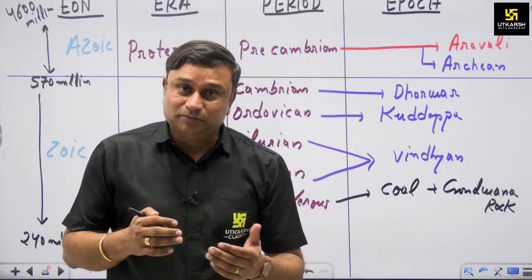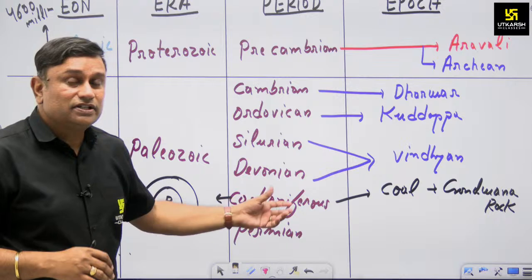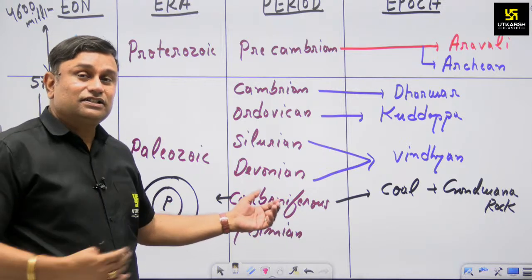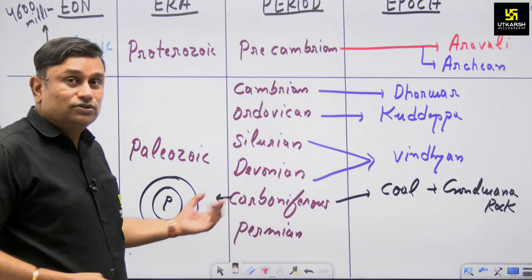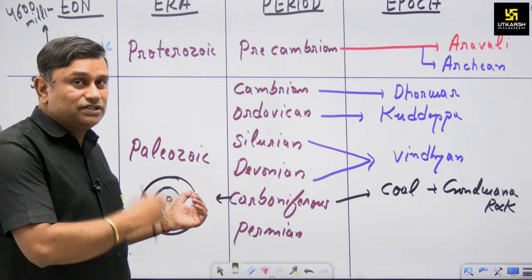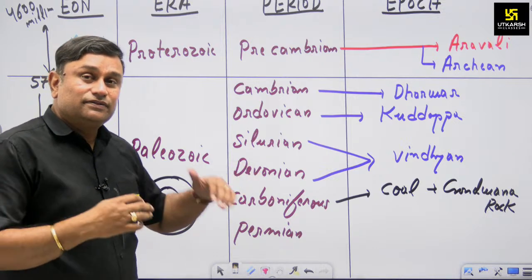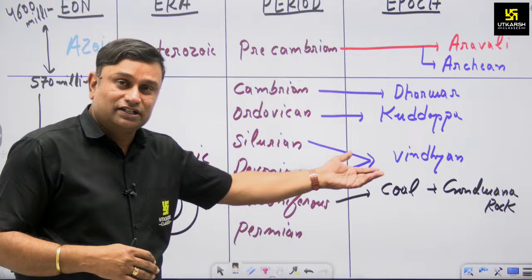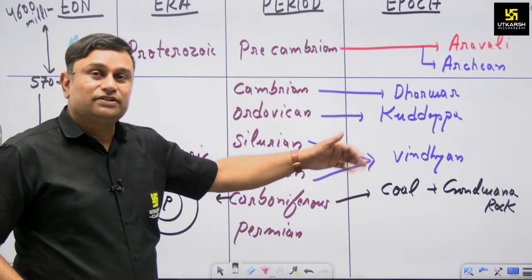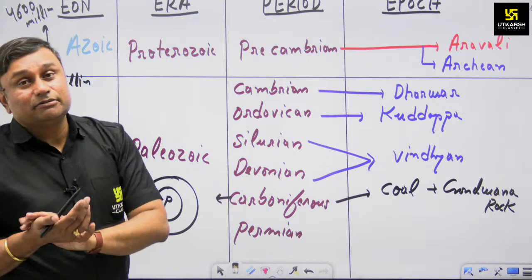Now the question also arises, if we are discussing the Carboniferous period in terms of the world, it is famous for the development of Pangaea, and in the Indian context it is famous for the formation of coal, specifically the Gondwana rock system. But we are discussing Rajasthan.